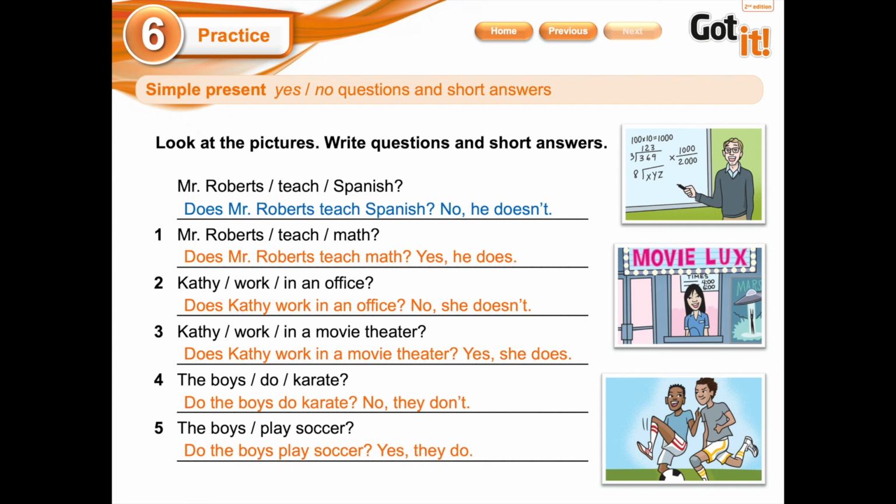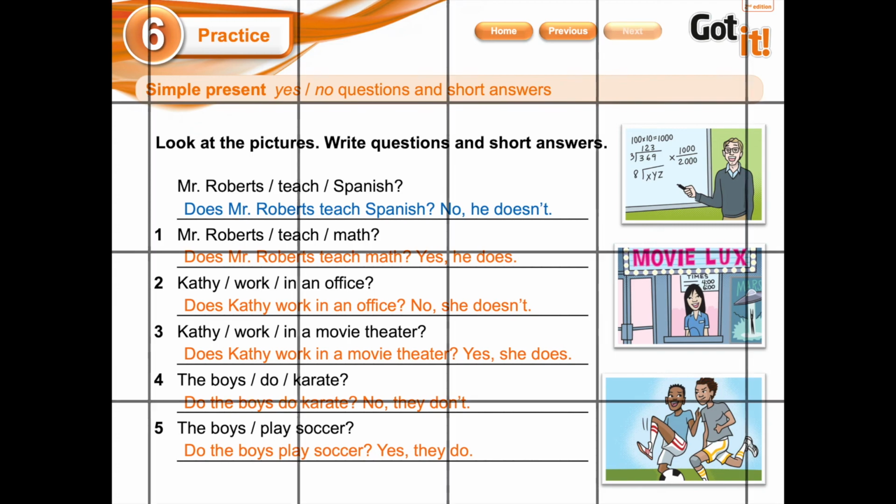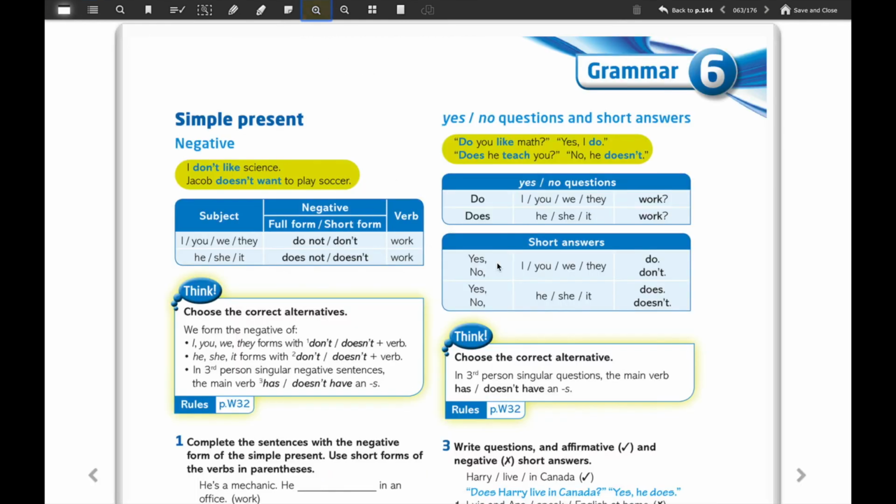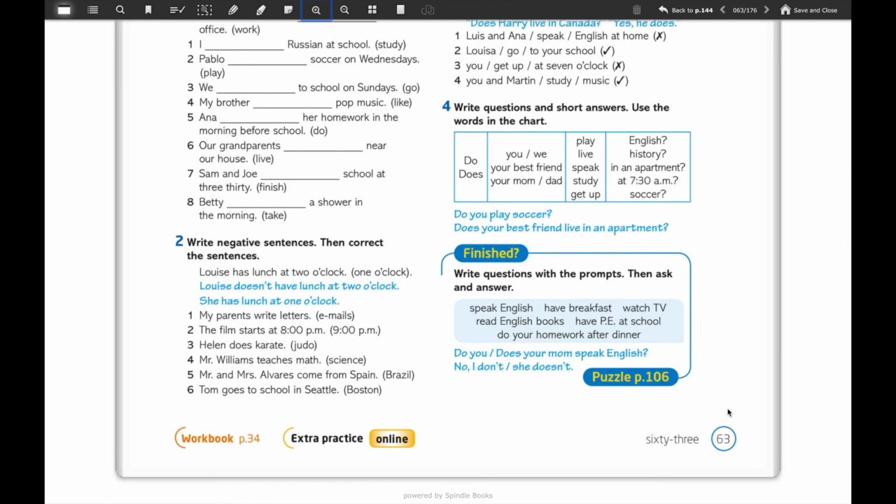Okay, boys and girls. Now we are going to work in your Got It book. Give me a few seconds. Okay, now we're going to work with your English book, and for that you're going to open it on page 63. Page 63.